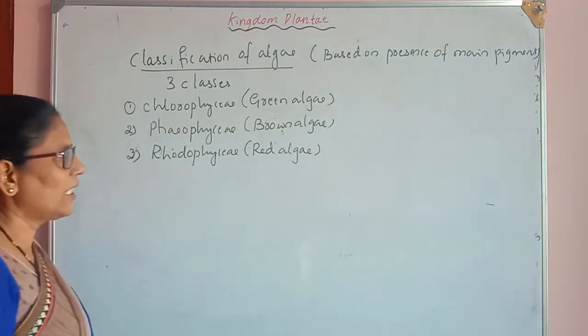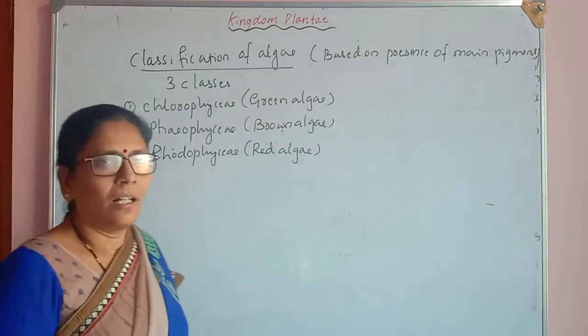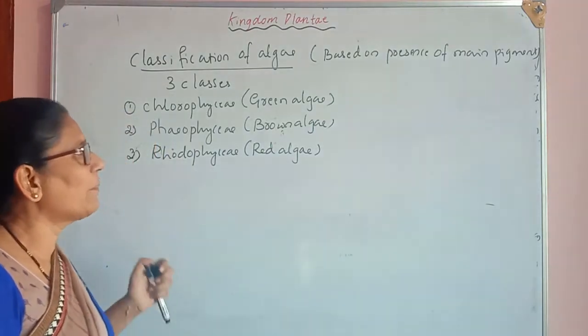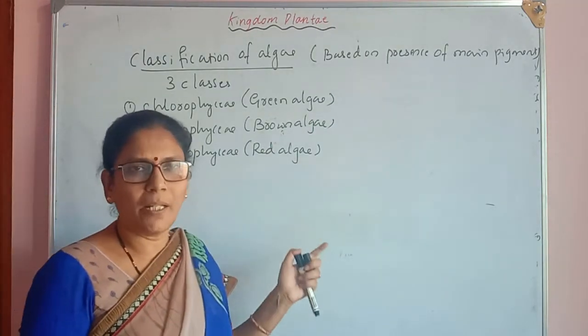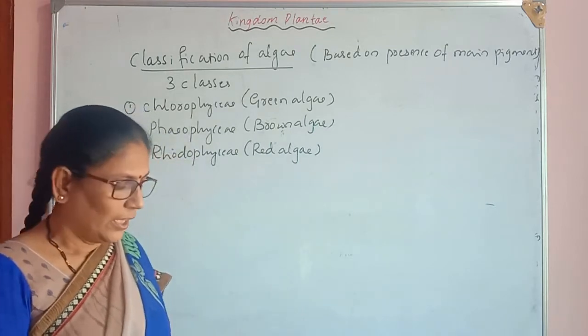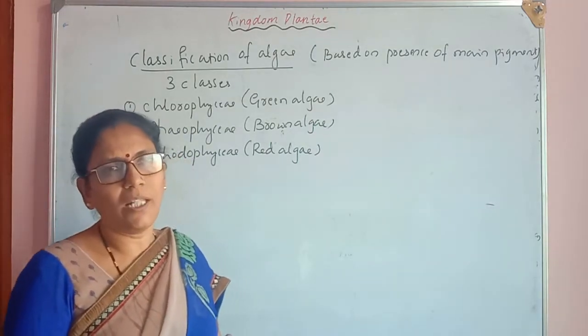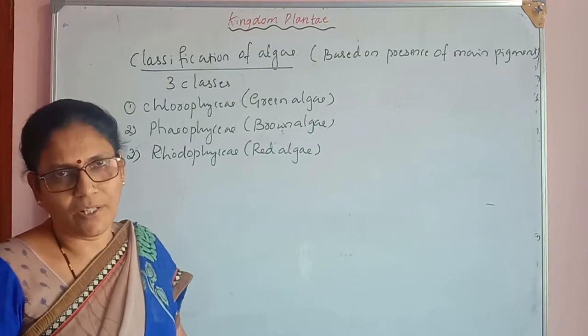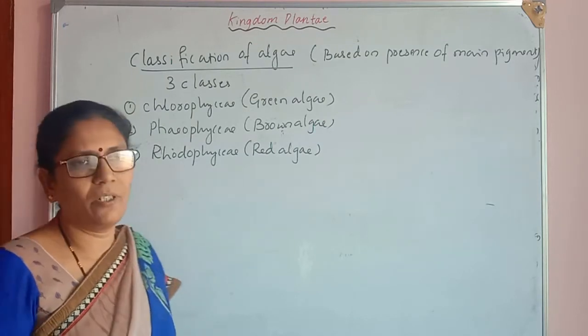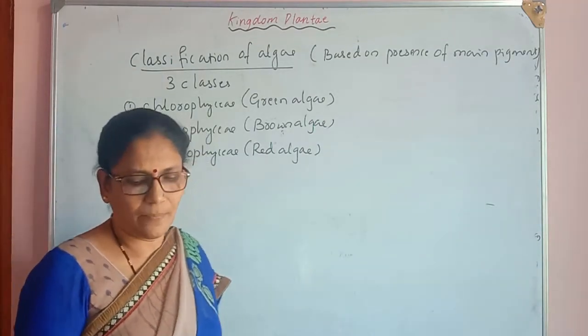So these are the three classes in the algae, and they are classified based on the main pigment present in them. In today's class, we will talk about only the class Chlorophyceae, and the remaining two classes we will discuss in the later class.